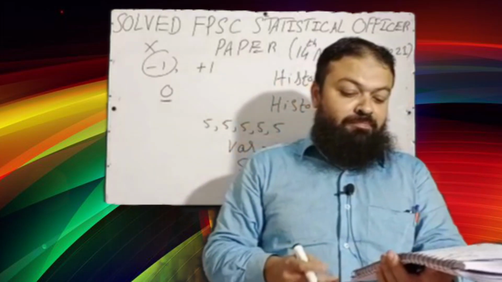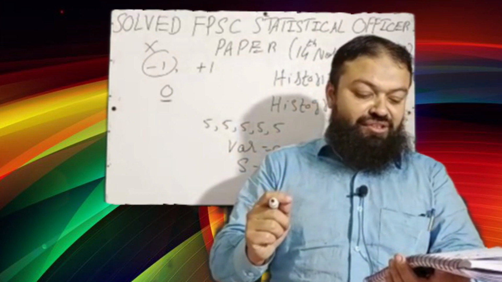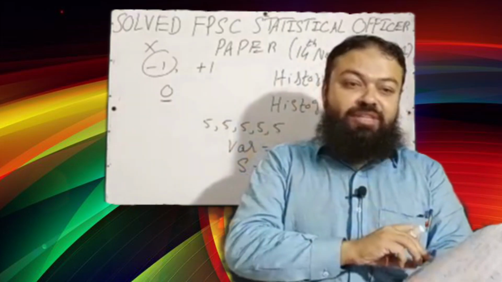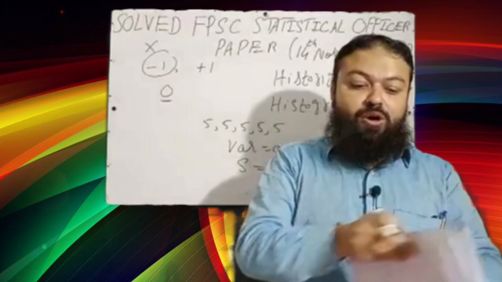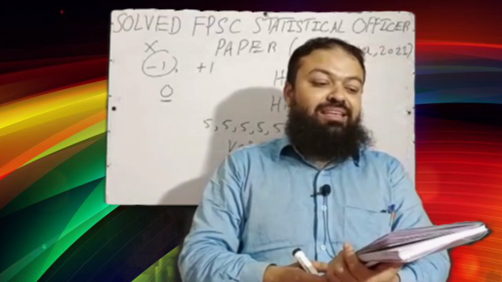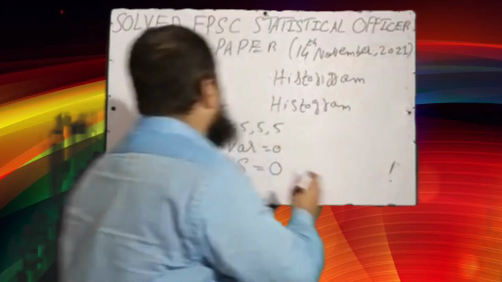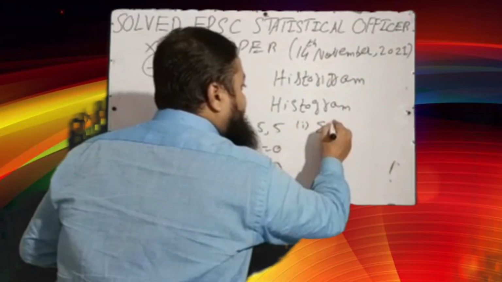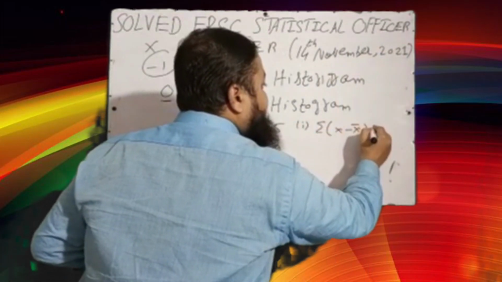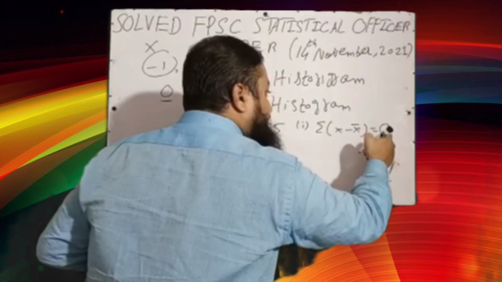Question number 4, the sum of deviations of the values from their mean is: option A is 0, B is 1, C is minimum, D none of these. Dear students, whenever we take the sum of deviations of the values from their mean, it is always equal to 0. 0 is the correct option.